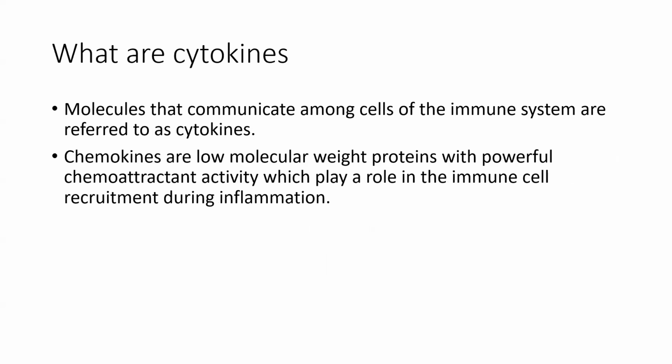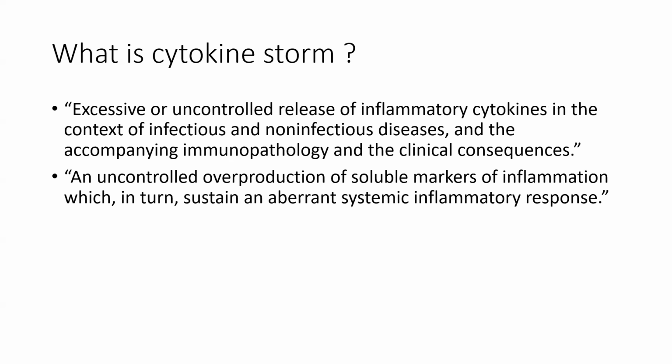The molecules that communicate among the cells of the immune system are referred to as cytokines. Chemokines are low molecular weight proteins with powerful chemoattractant activity, which play a role in immune cell recruitment during inflammation. So, what is cytokine storm?